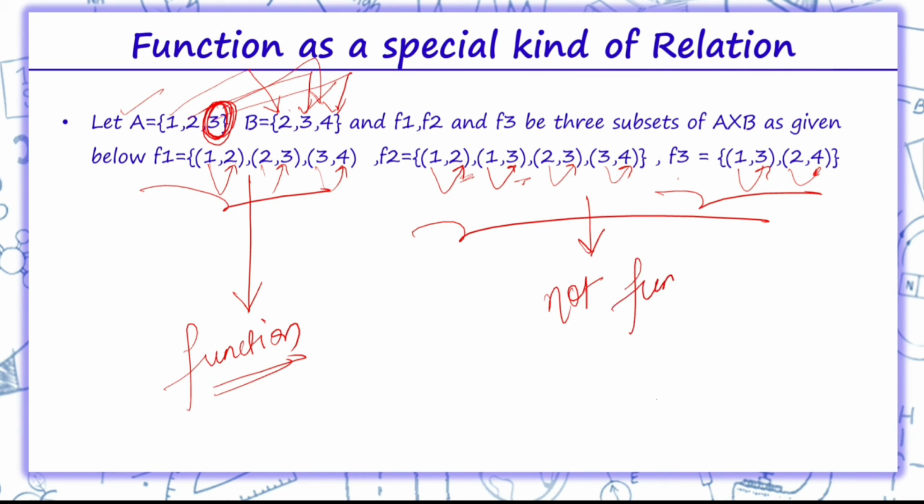So a function, as we see, is a special kind of relation. As we have seen, a relation is a subset of the Cartesian product of two sets. So a function is the subset of the Cartesian product of two sets for which a belongs to set A and the element b belongs to set B, then (a, b) belongs to the function.